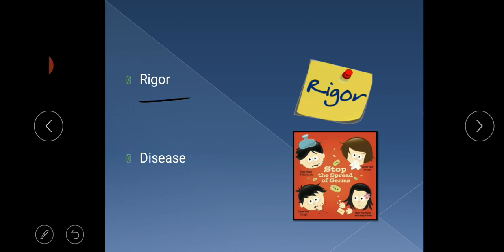Rigor. Rigor means sudden shivering and rise in temperature of our body. Suddenly some shivering or rise in temperature is called rigor.